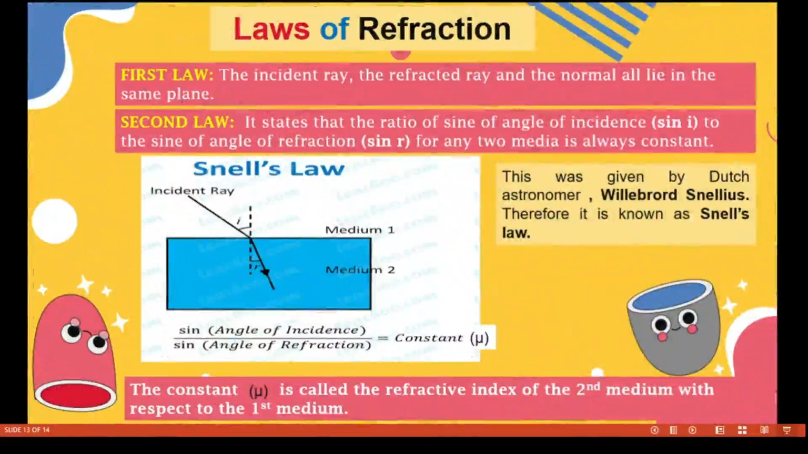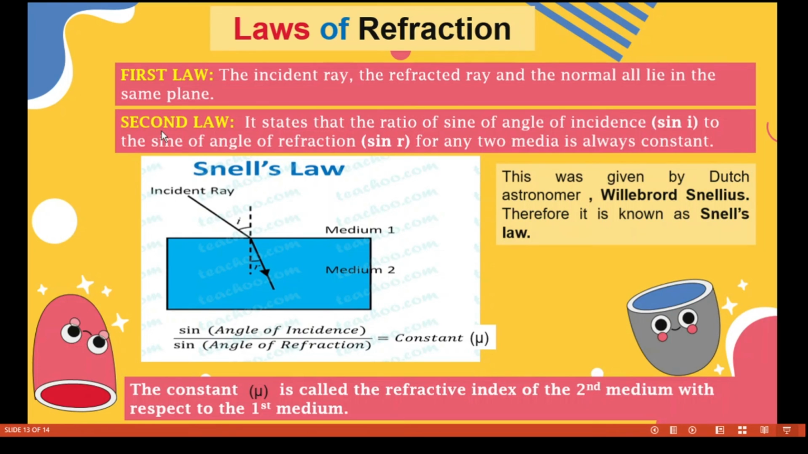Next, we are going to see the laws of refraction. What is the first law? The incident ray, the refracted ray and the normal all lie in the same plane. This one is the incident ray, this one is the refracted ray, and this one is the normal, and these three will be in the same plane. That is the first law of refraction.